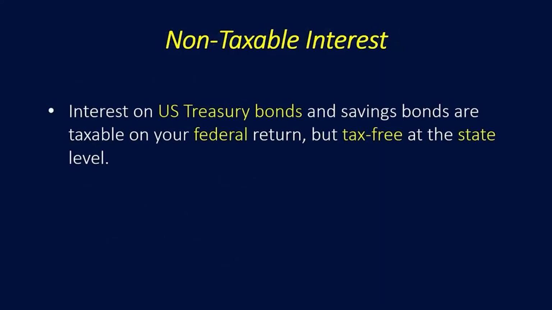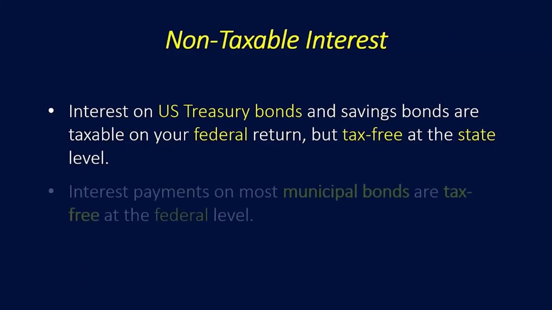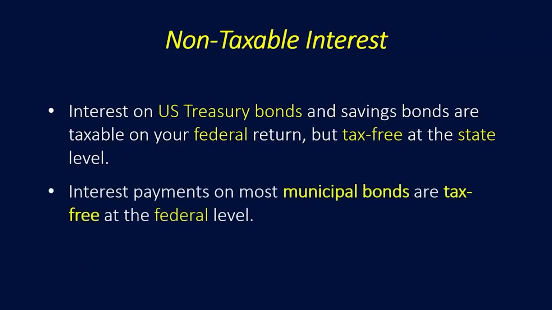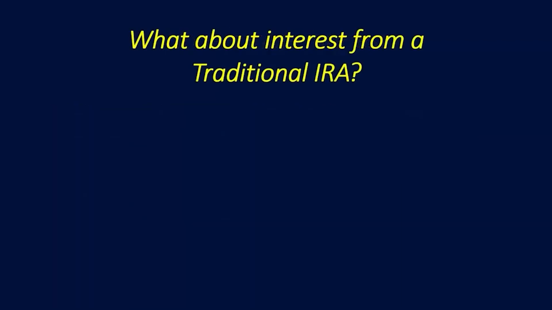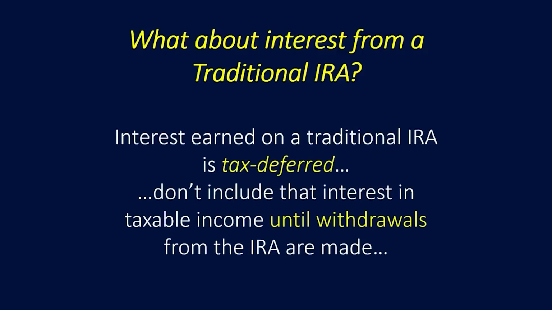Non-taxable interest includes interest on U.S. Treasury bonds and savings bonds. They're taxable on your federal return, but tax-free at the state level. Interest payments on most municipal bonds or muni bonds are tax-free at the federal level. What about interest from a traditional IRA, an individual retirement account? Well, interest earned on a traditional IRA is tax deferred. You don't include that interest in taxable income until you start making withdrawals from the IRA.